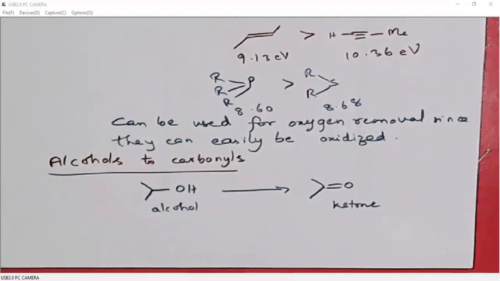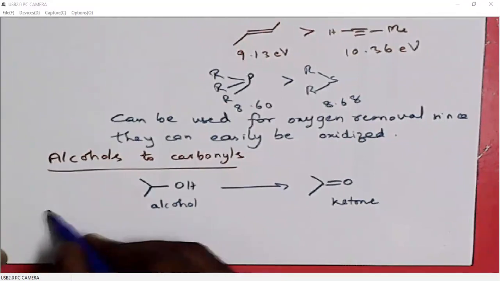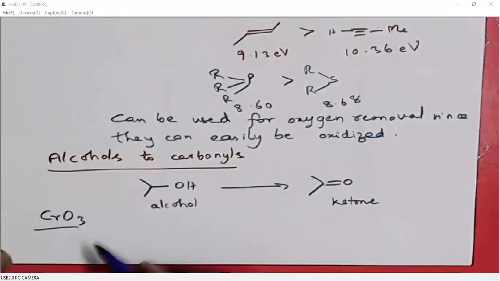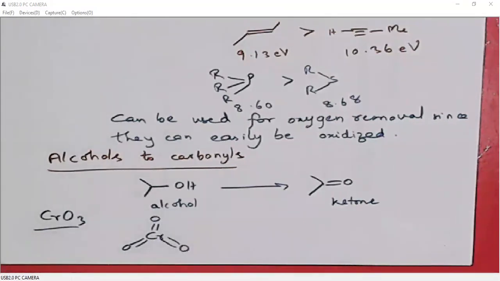So we will learn some oxidizing reagents. I'll start with strong oxidizing reagents. One is chromium trioxide. This is the structure of chromium trioxide.